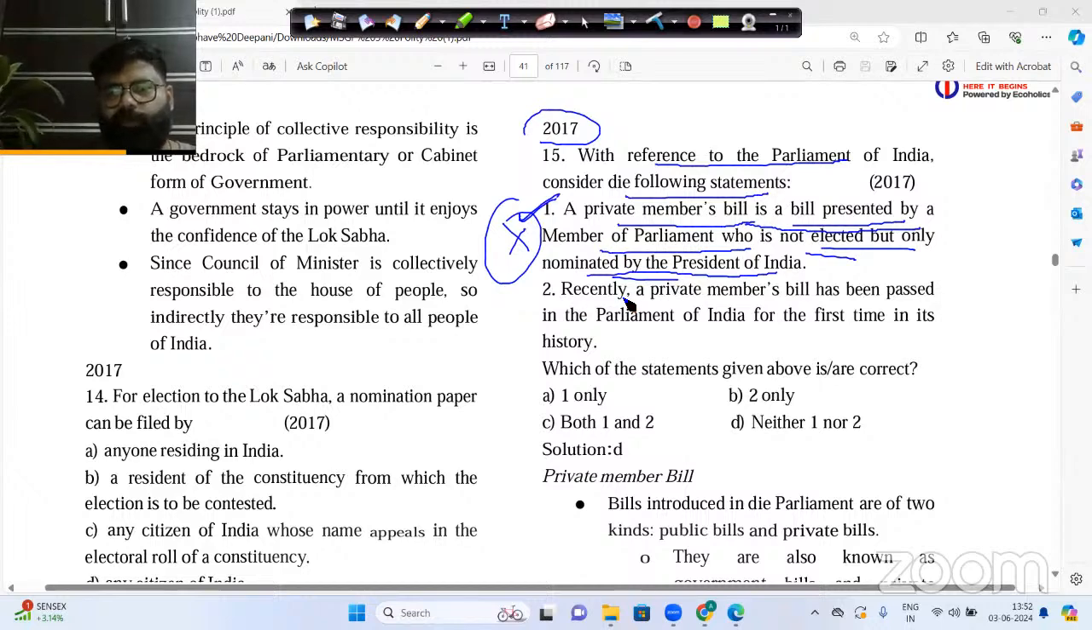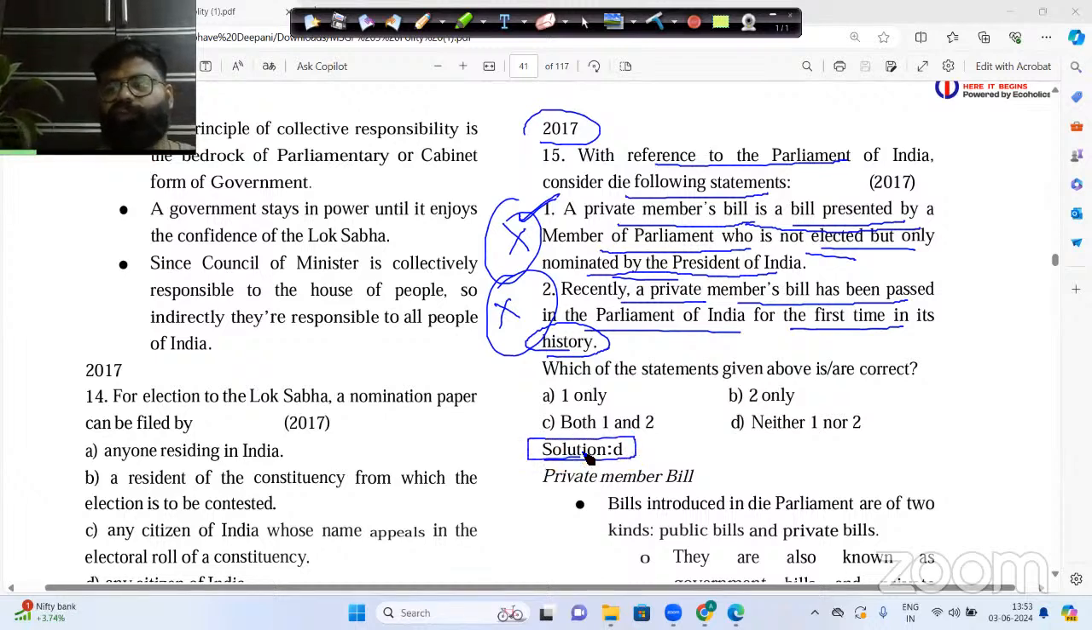Now let's go to statement number 2, which says that recently a private member's bill has been passed in the Parliament of India for the first time in its history. No, it has happened in the 1950s and 60s. So both these statements are incorrect. That's why we see that option D is correct here. Fair enough?